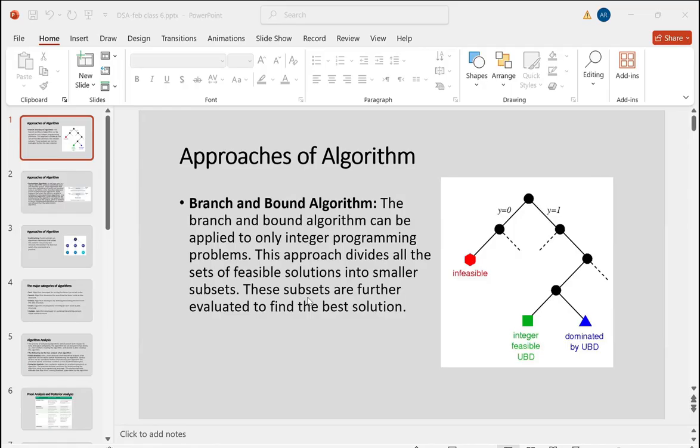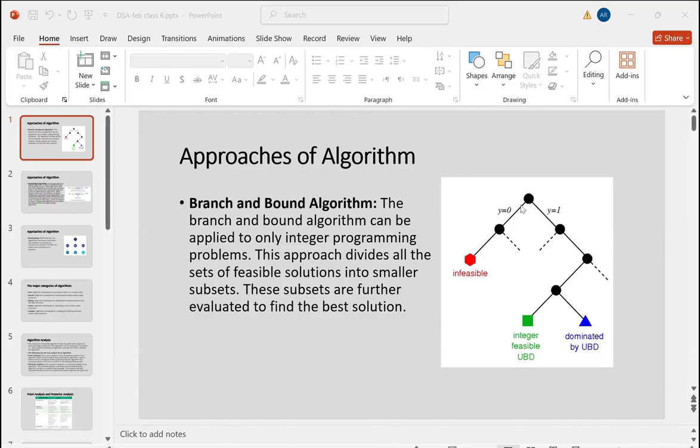The first one was brute force. Sorry, not attack. In cyber security, when they use a brute force algorithm, we call it a brute force attack. Here we call it a brute force algorithm. Then we have seen greedy algorithm, then divide and conquer algorithm, and dynamic programming algorithm. Now, next we will see the fifth approach of algorithm, which is branch and bound algorithm.